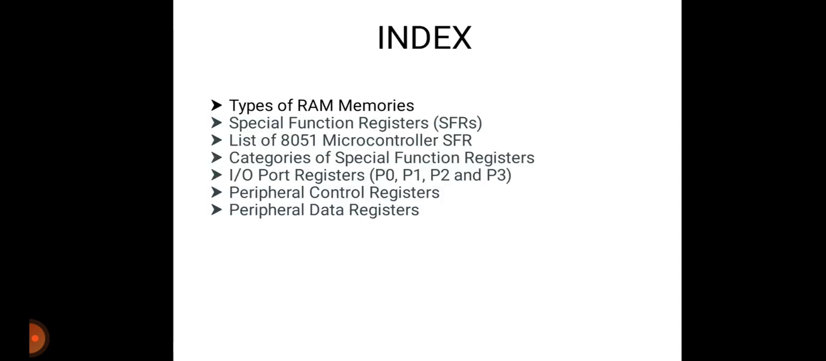in this lecture, the types of RAM memories. Then what are the special function registers? What is the list of total special function registers in the 8051 microcontroller? Then what are the categories of the special function registers? Input output port registers, that is P0, P1, P2 and P3. Then peripheral control registers and peripheral data registers. So we will see one by one.